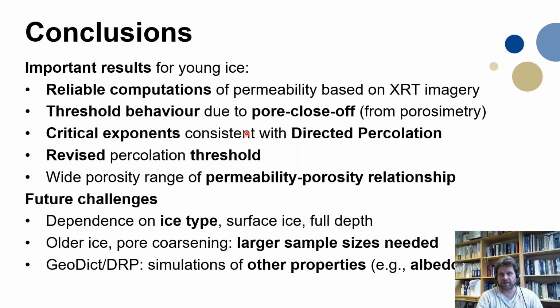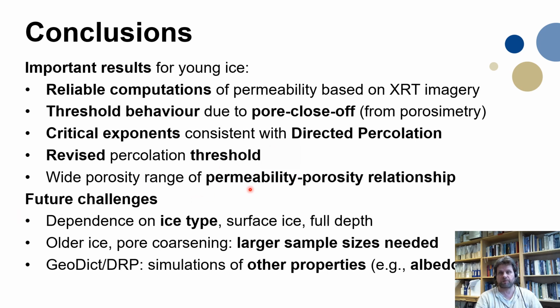Critical exponents are consistent with directed percolation, not with isotropic percolation. This is important because there are really few materials where directed percolation has been shown to be effective. Revised percolation threshold: before, people were more talking about 5%, and we find 2 to 3% for this young ice.